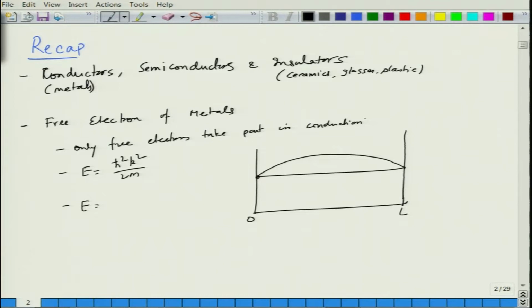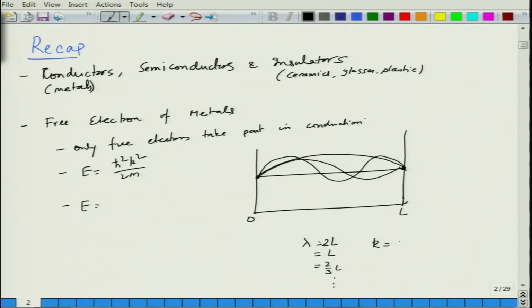which means it must terminate somewhere here. And since it is a wave, it can have multiple wavelengths. So, it can have a wavelength like this, it can have a wavelength like this, and so on and so forth. Depending upon these considerations, lambda could be equal to 2L, lambda could be equal to L, lambda could be equal to 2L by 3, and so on and so forth.